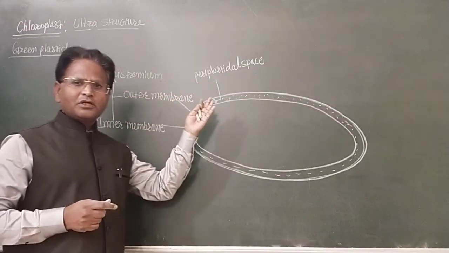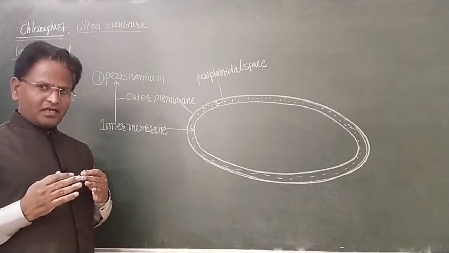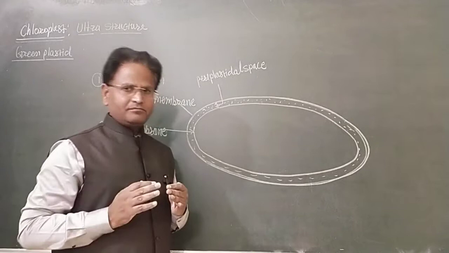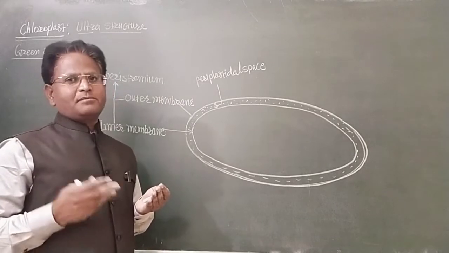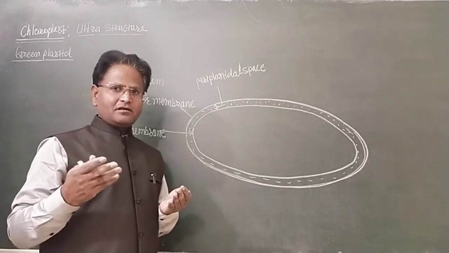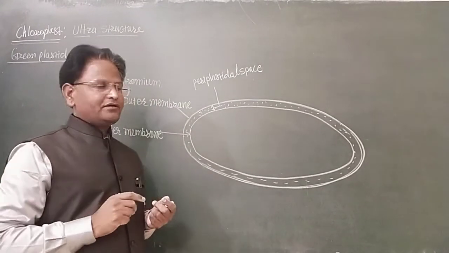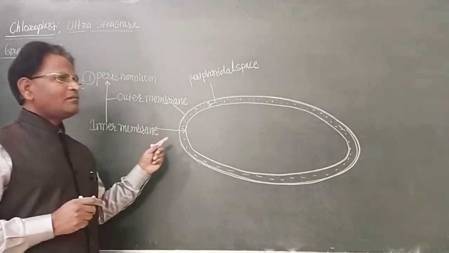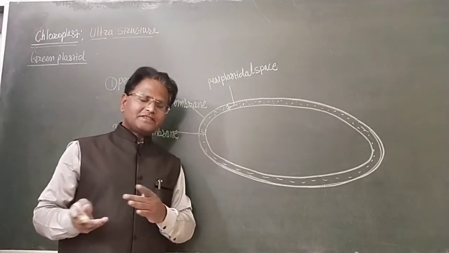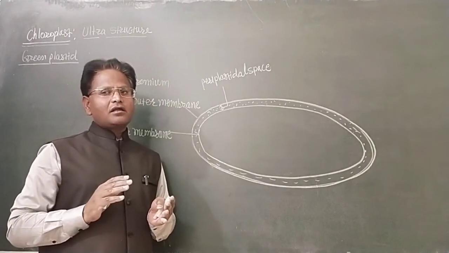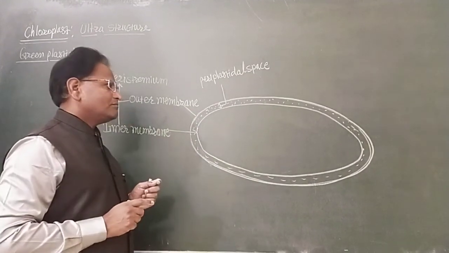And what is the function of the peristomium? Peristomium acts as a semi-permeable membrane. We already studied the structure of the membrane of the cell, the fluid mosaic model, in the last period. So the peristomium allows the entry of selected material inside or the exit of selected material through it.